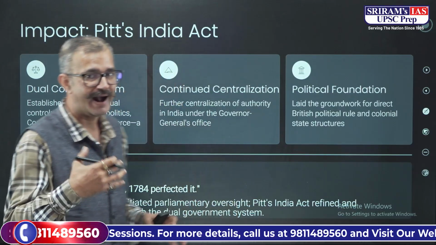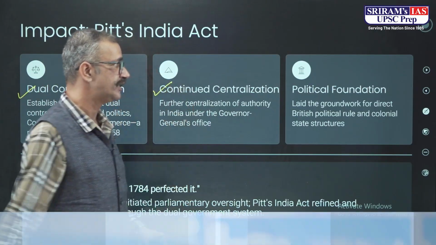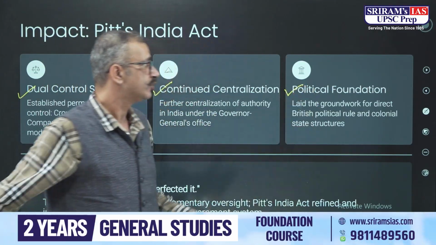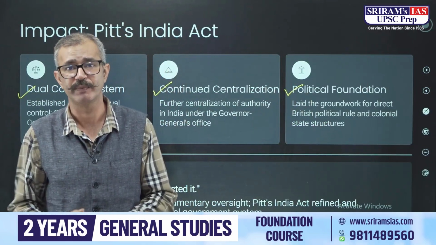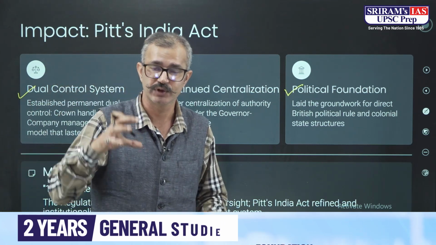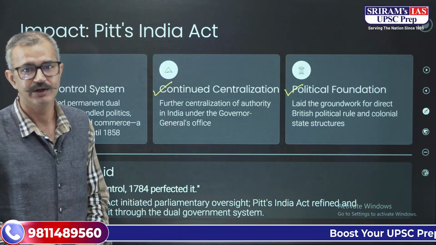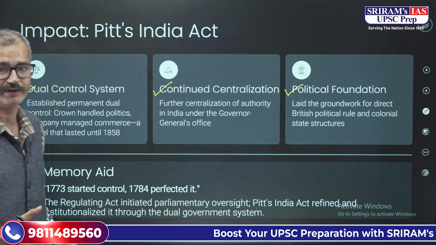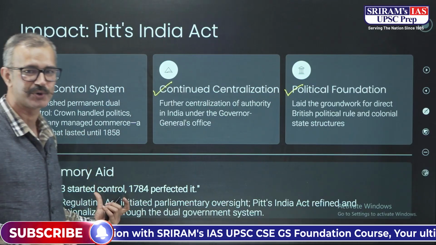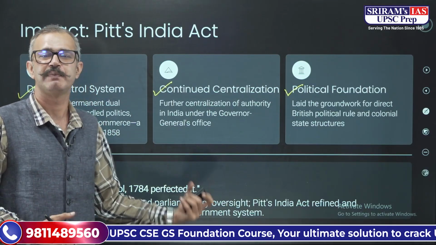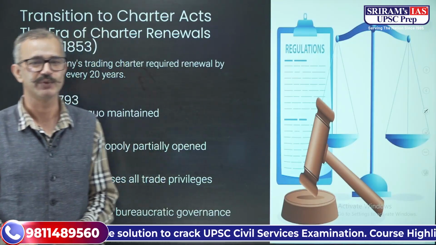Now, what was the impact of this Pitt's India Act? It led to the dual control system. There was further centralization, and it also laid the groundwork for direct British political and colonial state control, or British Parliament control. It strengthened further because of this particular act. So that is why this act is very, very important. You can remember that 1773 started the control, but 1784 perfected that control, or the regulation that the British Parliament wanted to have.